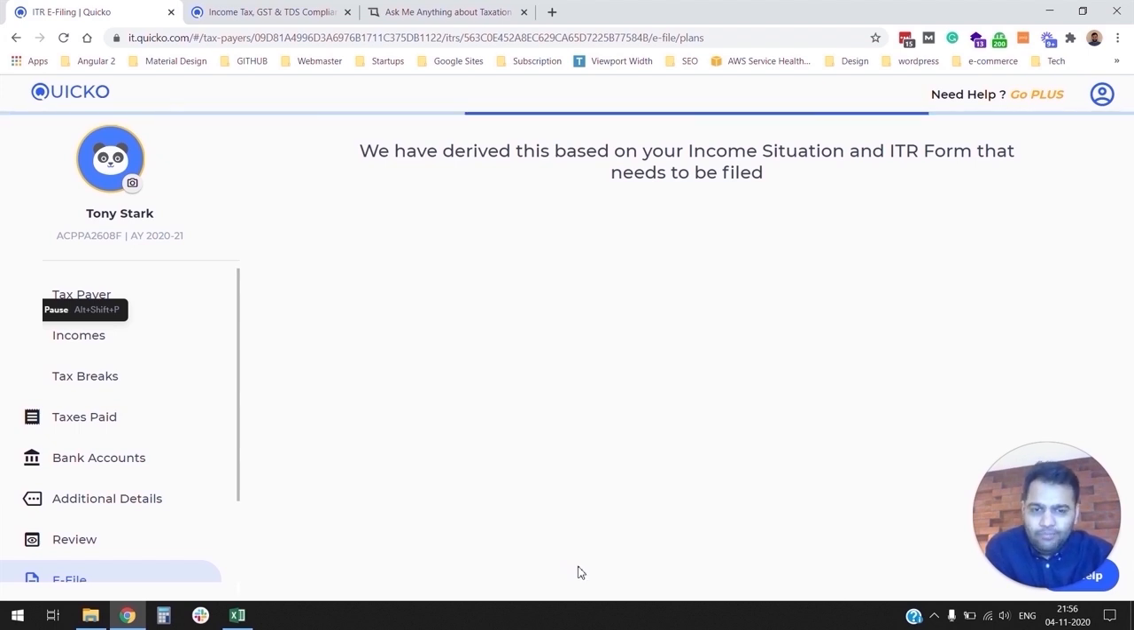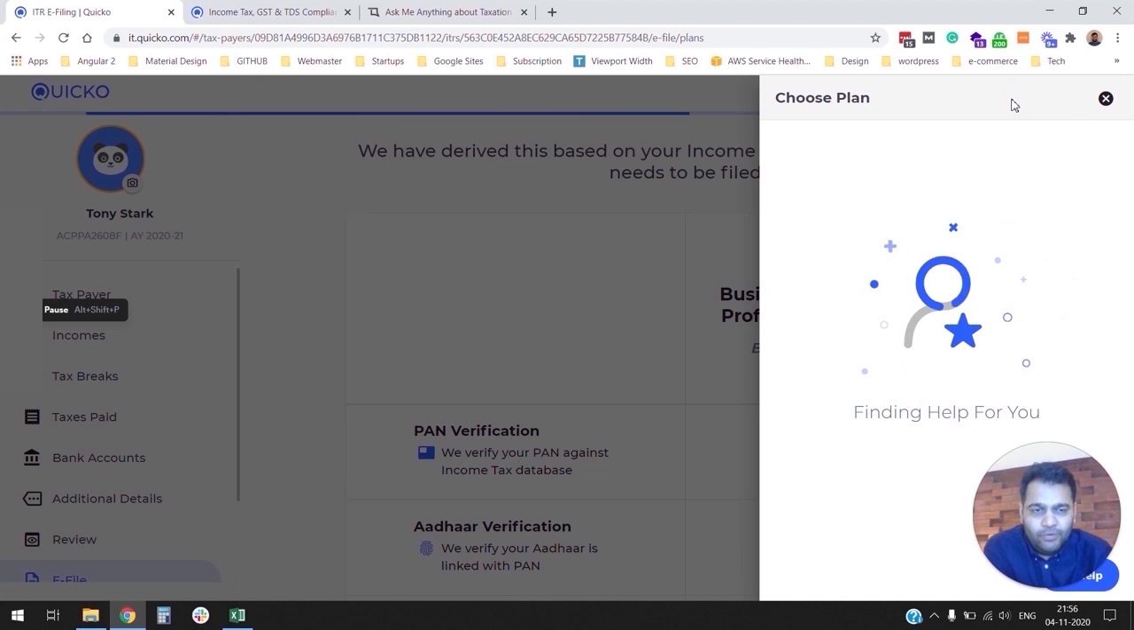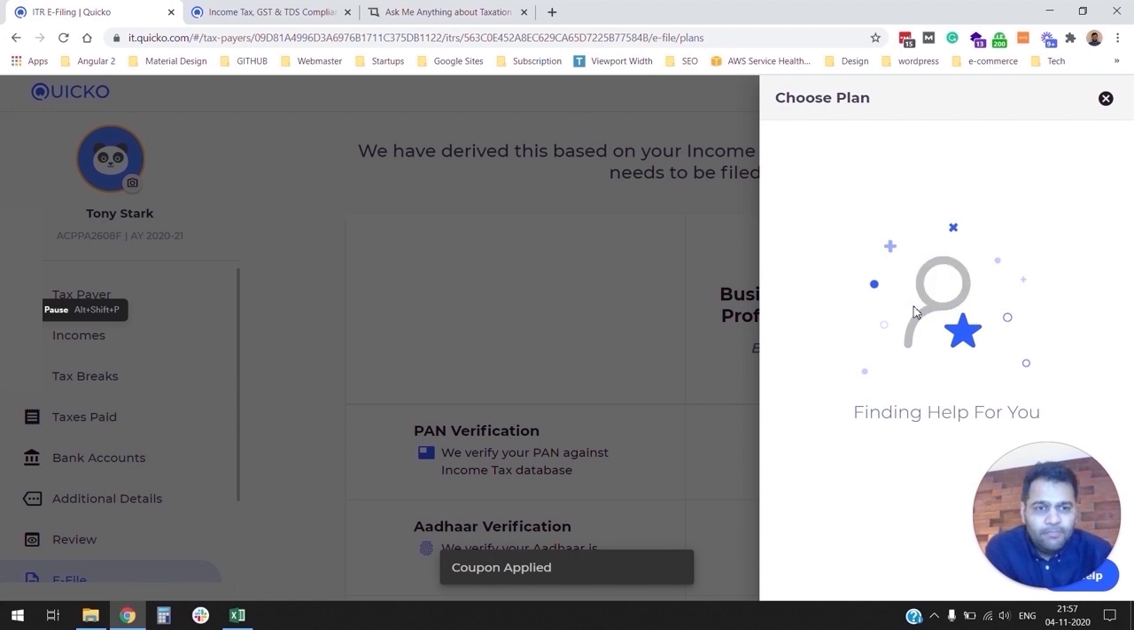So one very important thing we have done this year is the introduction of the Plus Plan. A lot of customers have questions along the way as they're preparing and filing the income tax return, right? They still want to do it themselves and they don't want to delegate it to an expert. So what you can do is simply upgrade to the Plus Plan. You can do it from multiple places while you're using Quicko. So let's see what Quicko recommends to us. It automatically applied a zero coupon for me.